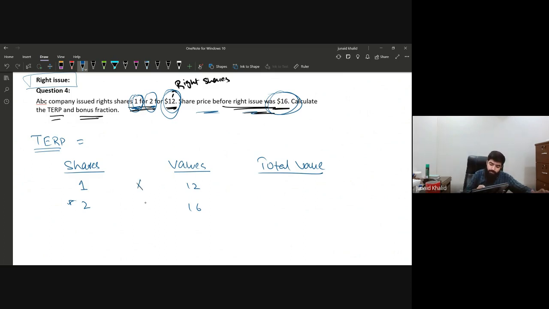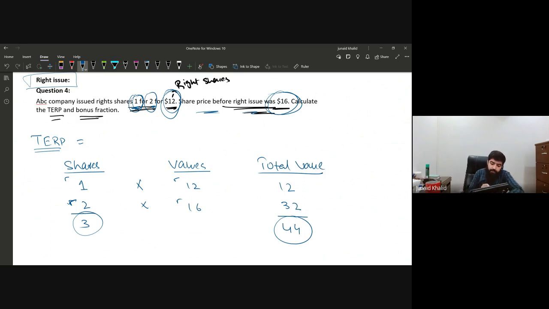So what we are going to do, we're going to multiply it. That is one share, and the value of one share is 12. So the total value would be 12. So the shareholders were having 2 shares, and the value of one share was 16. So which means 16 multiplied by 2, this will make 32. So the total value would be 32 plus 12, that will make 44, and the total number of shares is 3. We can say this, that the value of 3 shares is 44, right?